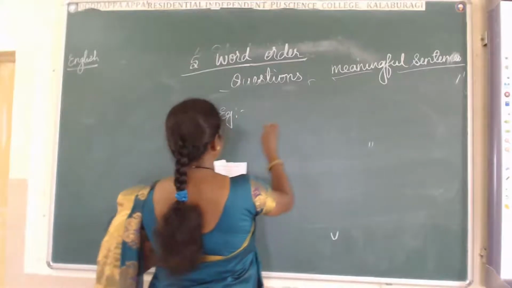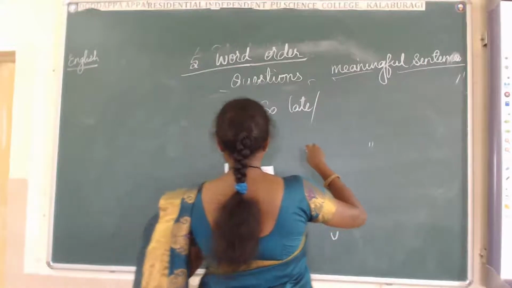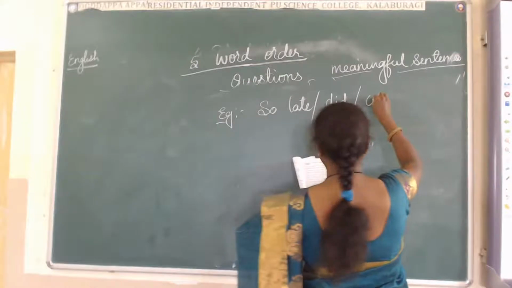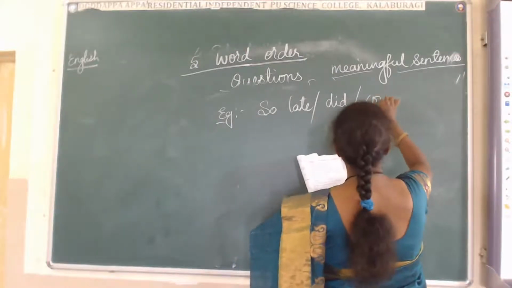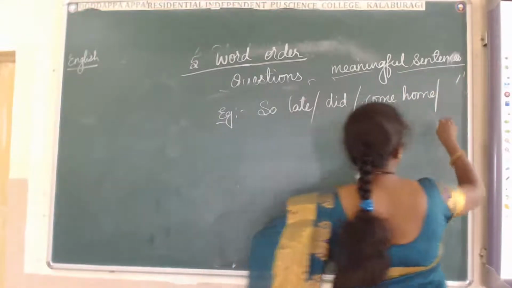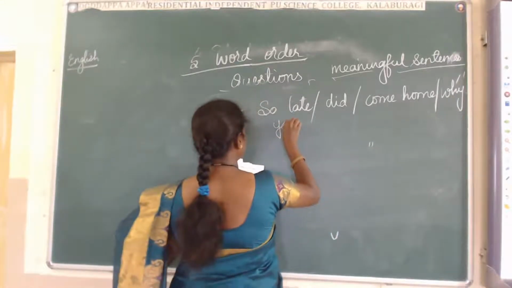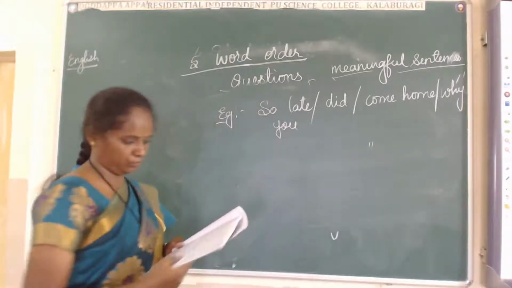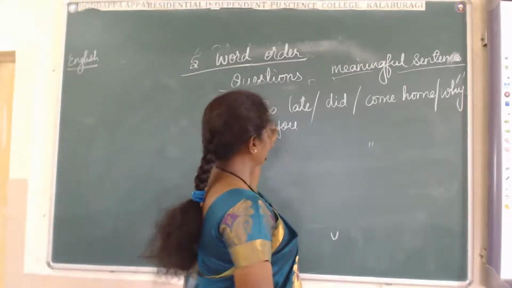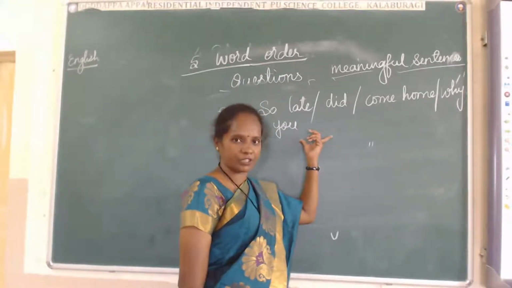So late, did, come, why, you? And see, students, by this sentence we can come to know that this is a question form.